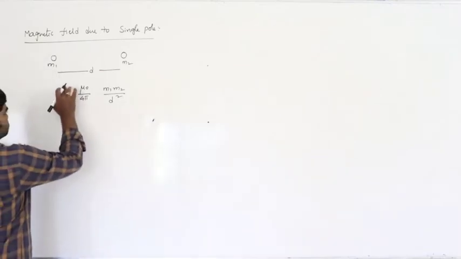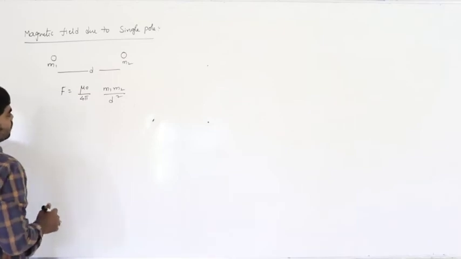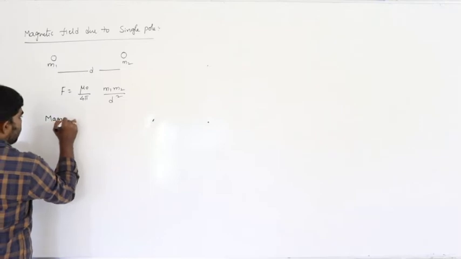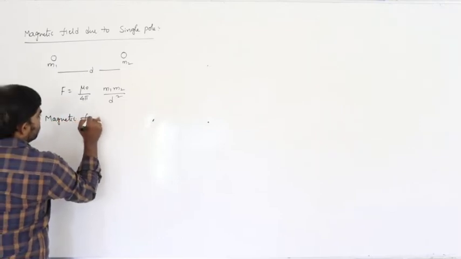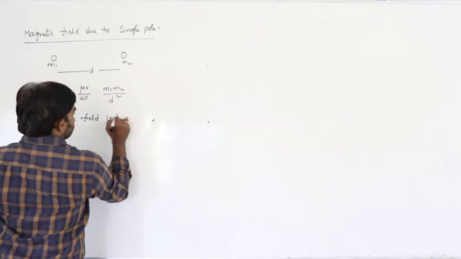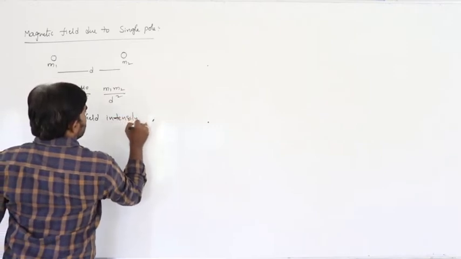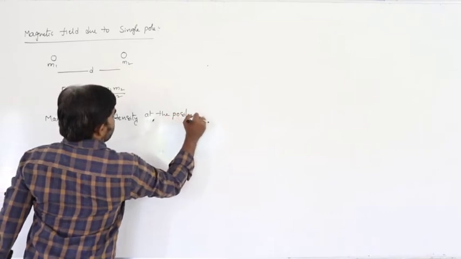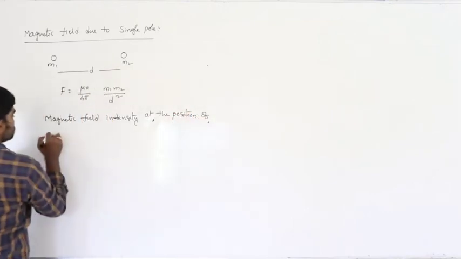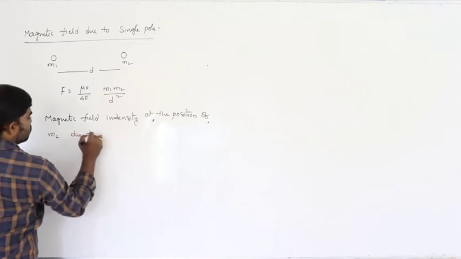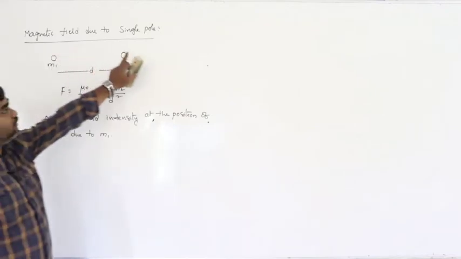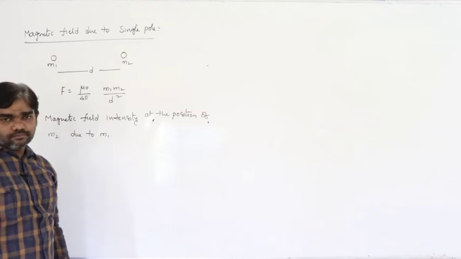Now we have to calculate the magnetic field intensity at the position of M2 due to M1.